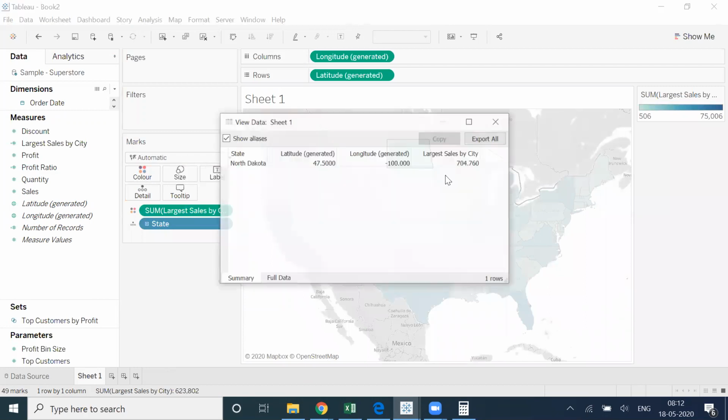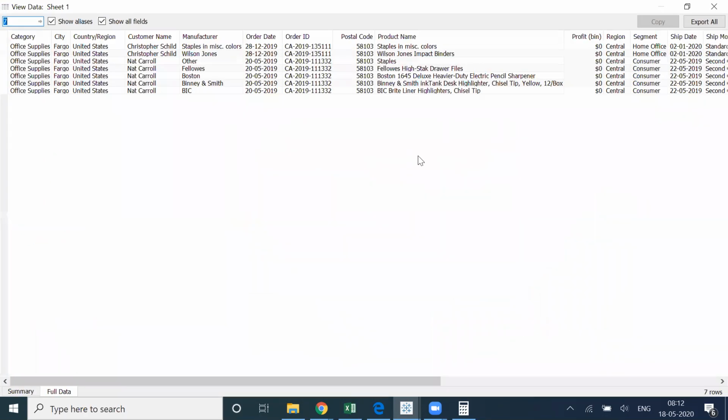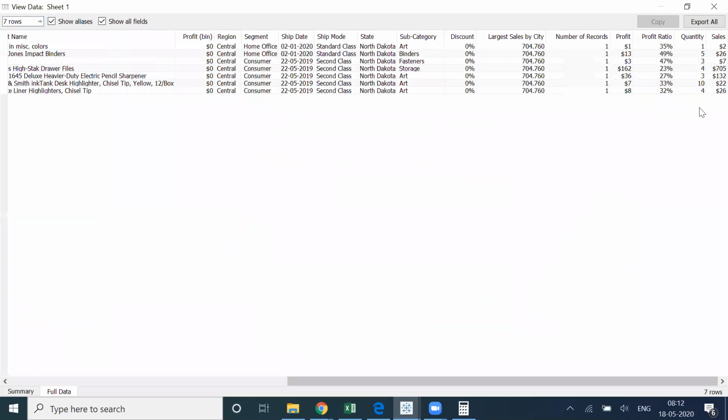I'll go ahead and see this view data, full data. I have these records coming in. I am including city. Now how many cities do I have? Only one city. I don't have any other city here. So when I'm doing one city and max of sales, the total sales values we have are 226, 705, 132, 22 and 26. So when I'm including city and taking max of sales, it should give me 705.